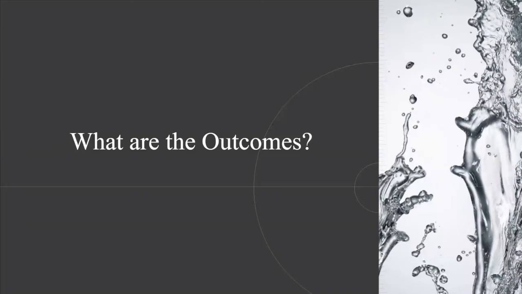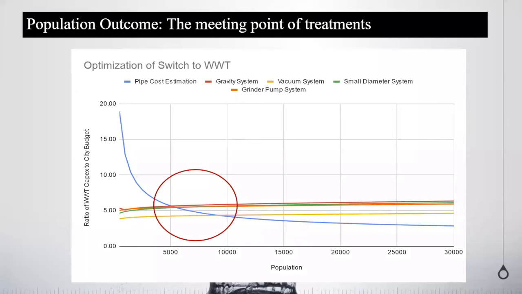So I'm going to talk a little bit about our outcomes. These are our quantitative outcomes, so these are going to get a little bit mathy. Our first quantitative outcome is our optimization problem. On the screen, what you can see on the x-axis is the population of any given city, or of our generic city. And then on the y-axis, you can see the ratio of wastewater treatment capex to city budget. So we want to minimize this, right? Get that y-axis as low as possible.